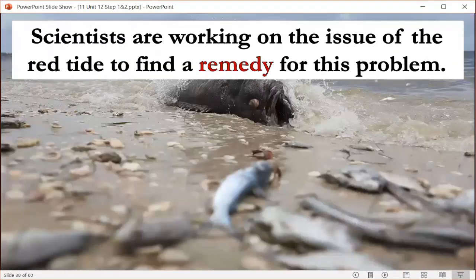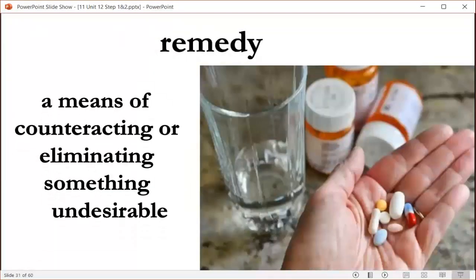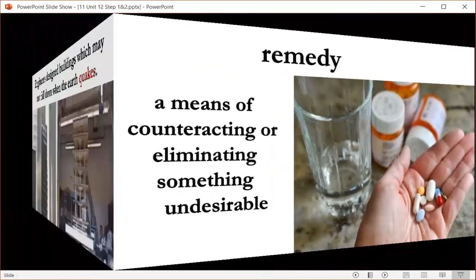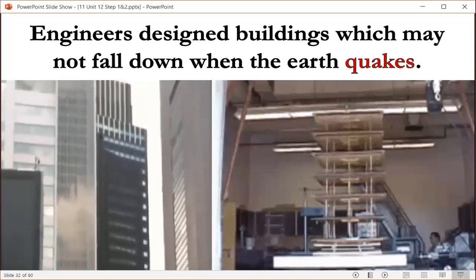Remedy. Scientists are working on the issue of the red tide to find a remedy for this problem, to find a solution. Then the word remedy means a means of correcting or eliminating something undesirable. If something is undesirable, you are trying to eliminate it, then you are trying to find a remedy.